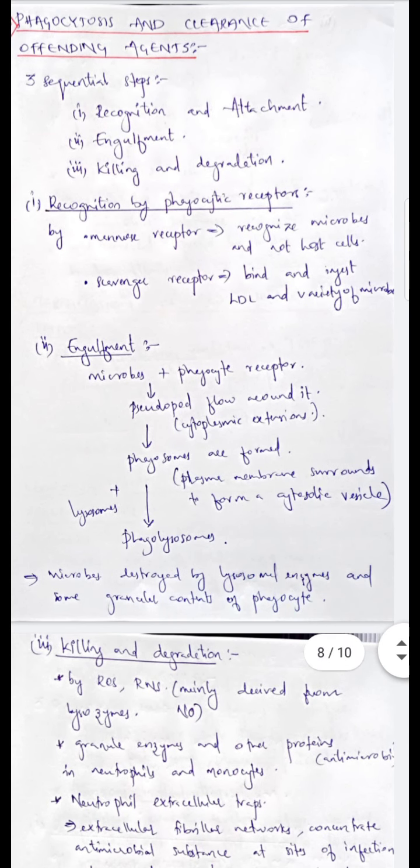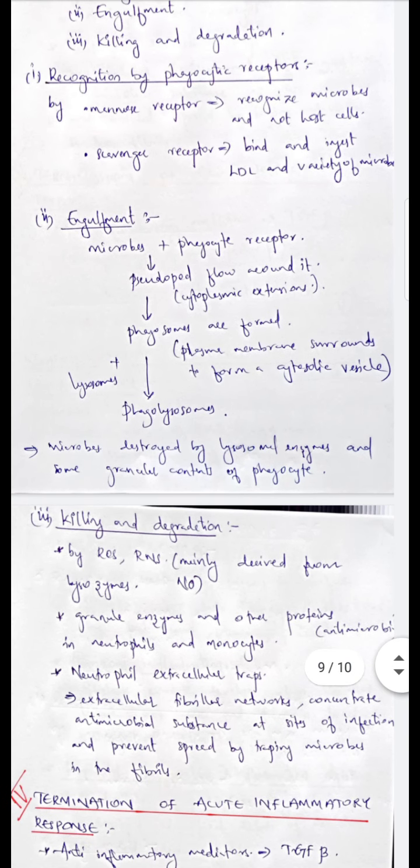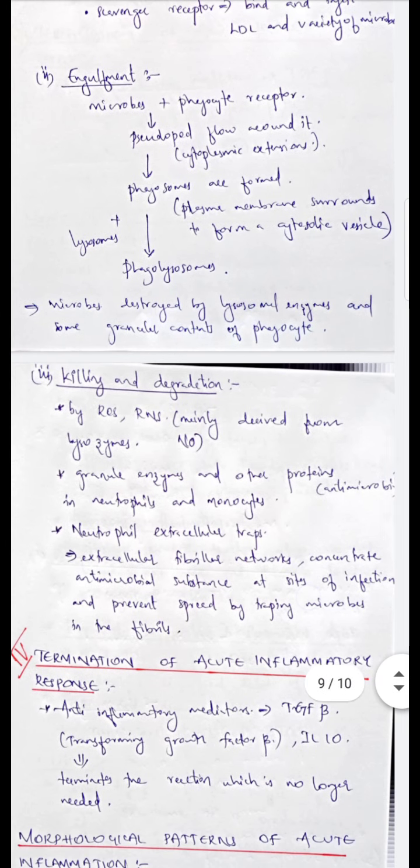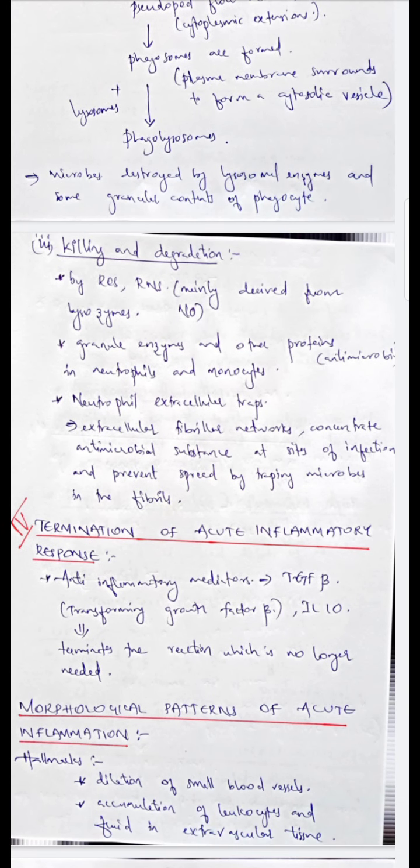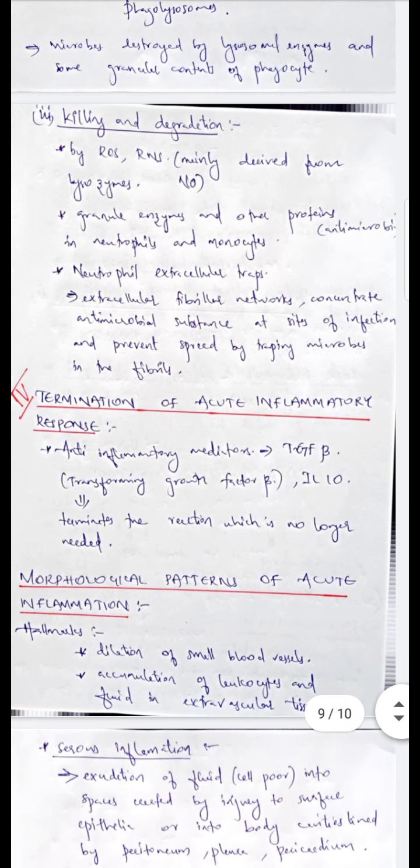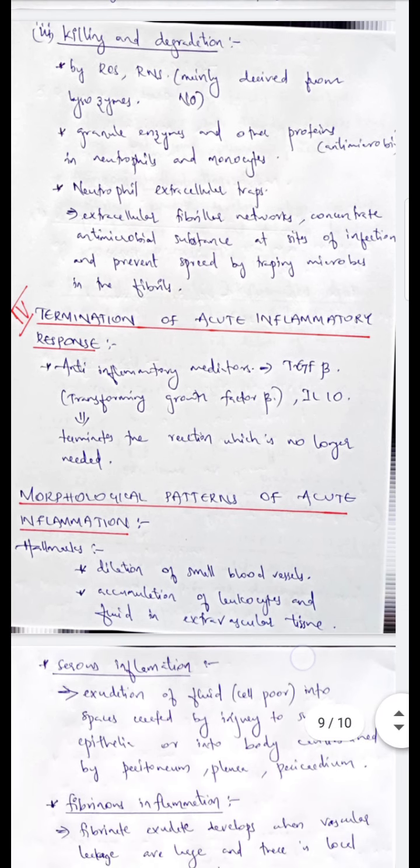Next one is engulfment. The microbes will attach to the phagocyte receptor and it will form a pseudopod with cytoplasmic extensions. It is known as phagosome, and these phagosomes will fuse with lysosomes to form phagolysosomes. It will contain lysosomal enzymes and many granular contents to degrade the microbes. Killing and degradation is by reactive oxygen species, reactive nitrogen species, lysozymes and all. And there are proteins and granular enzymes in neutrophils and monocytes which also help in killing. Neutrophil extracellular traps also help in degradation.